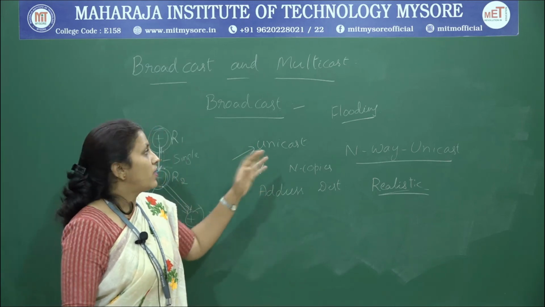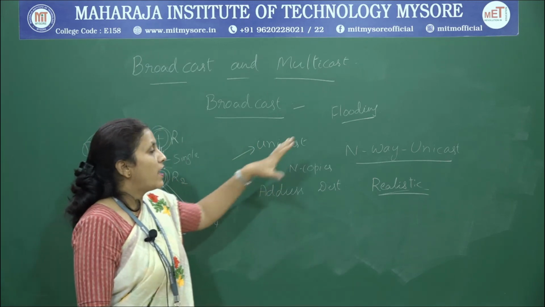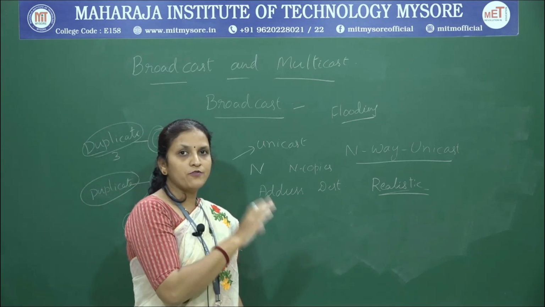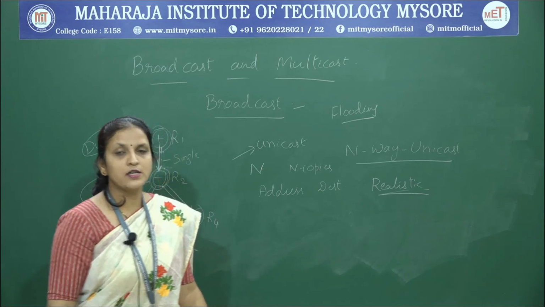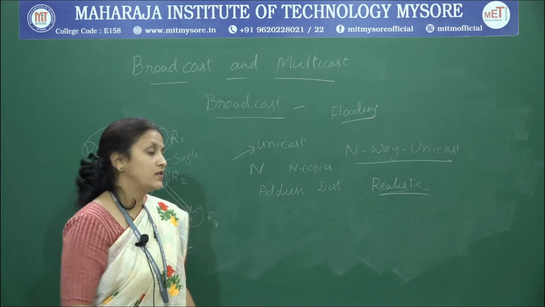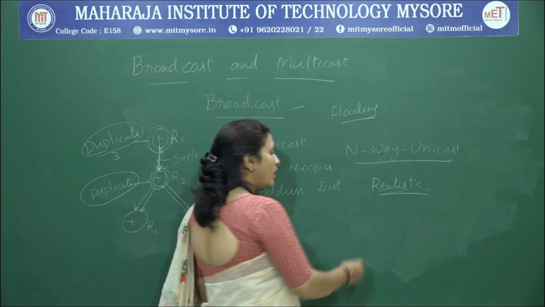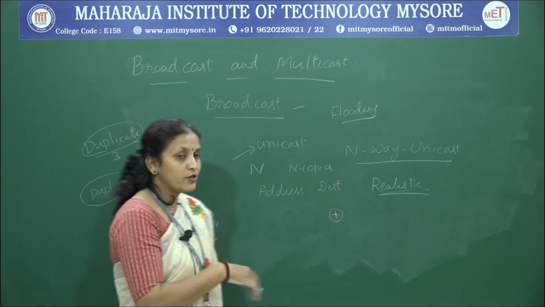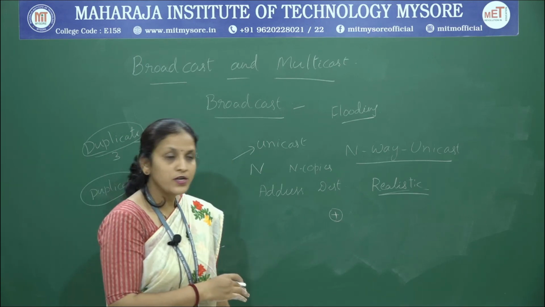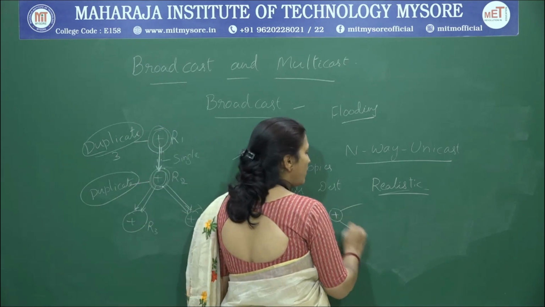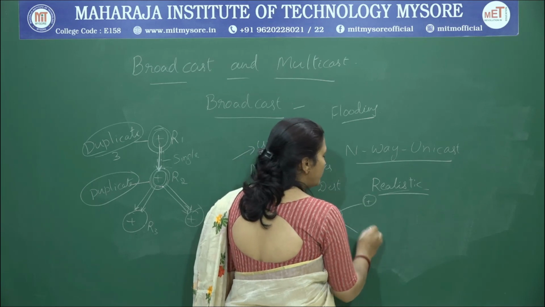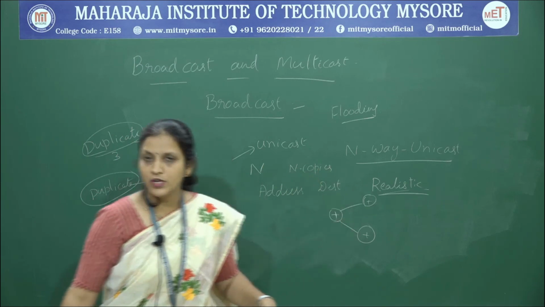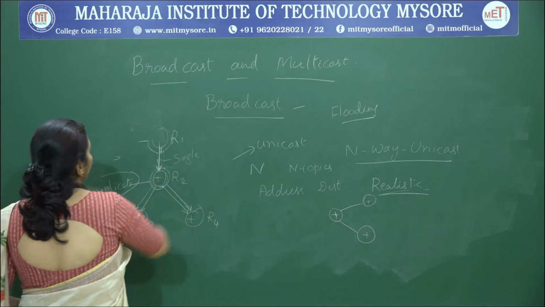Okay, that is called flooding. How does this flooding actually work? When a router passes a data packet to its neighbors, a neighboring router will receive the packet, make a duplicate of the packet which it has received, and that duplicated copy will be transferred to its neighboring nodes. Okay? That is how it is done. I will explain it to you in much more detail.